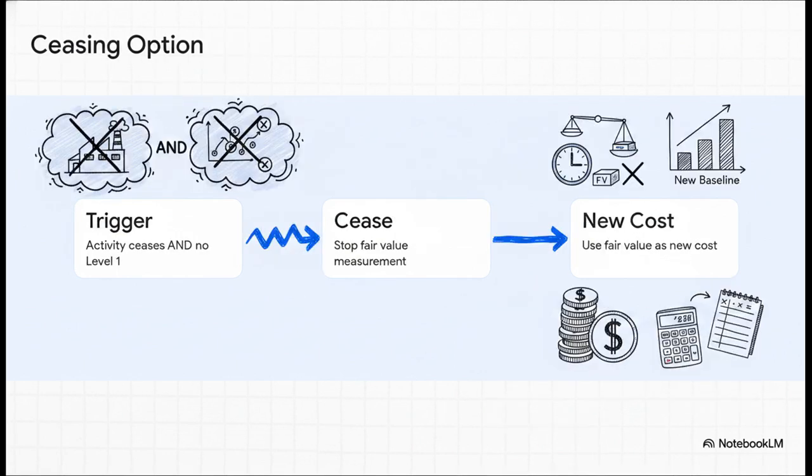On the flip side, look at the incredibly strict logic for stopping the fair value option. You can only cease fair value measurement if the main business activity ceases and level 1 inputs are no longer available. Both of those things must be true. If they are, you stop the fair value measurement and you seamlessly transition back to the equity method, using the fair value on that specific date as your new baseline cost. It just makes logical sense.